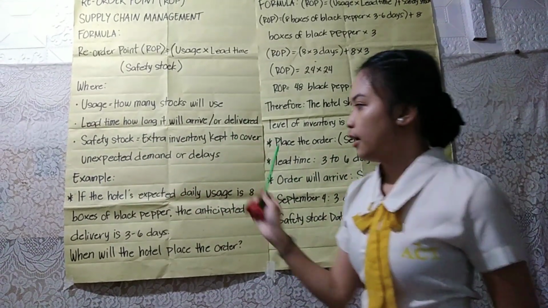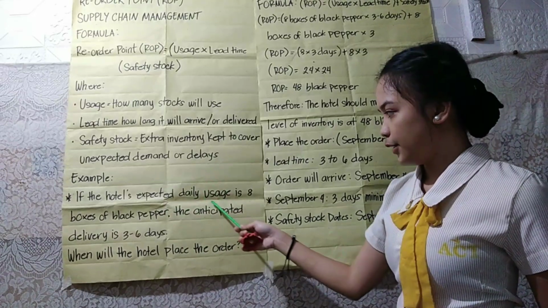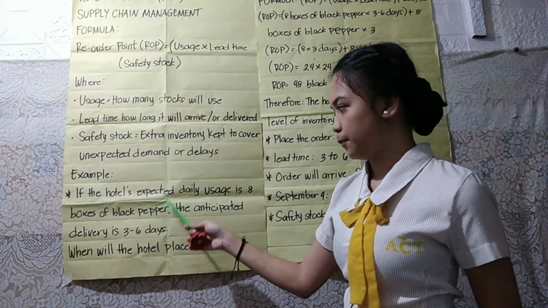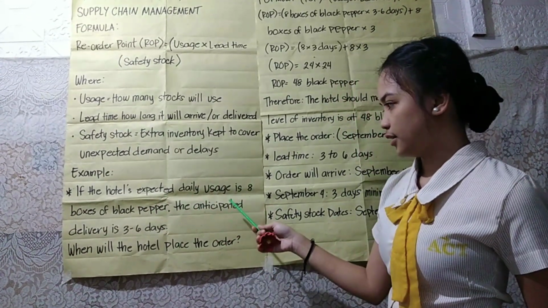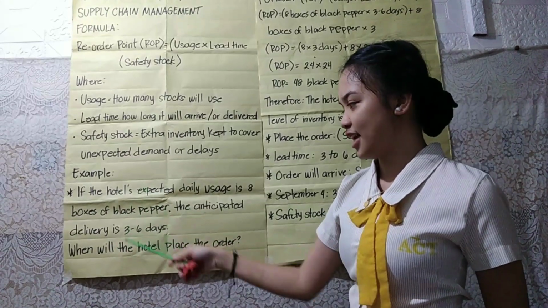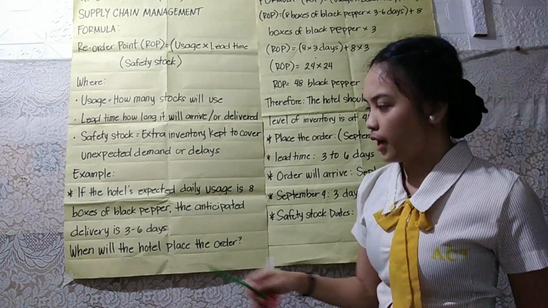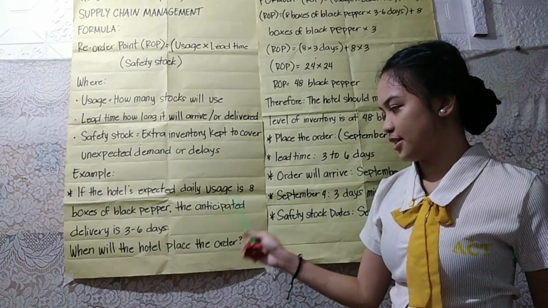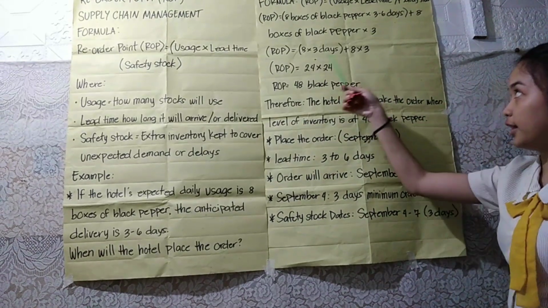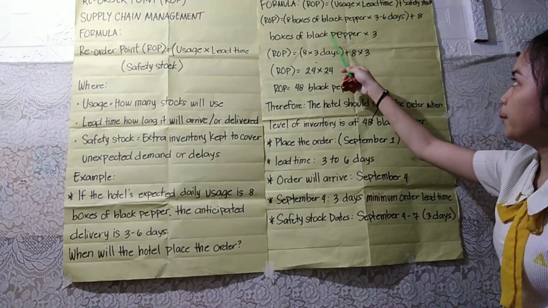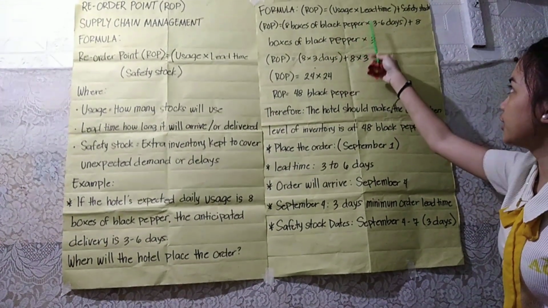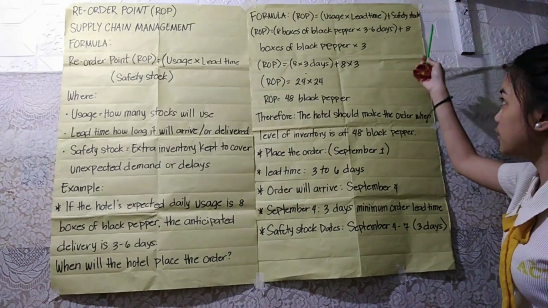For example, if the hotel's expected daily usage is 8 boxes of black pepper, and the anticipated delivery is 3 to 6 days, how will the hotel place the order? So, the formula: ROP equals usage times lead time plus safety stock.